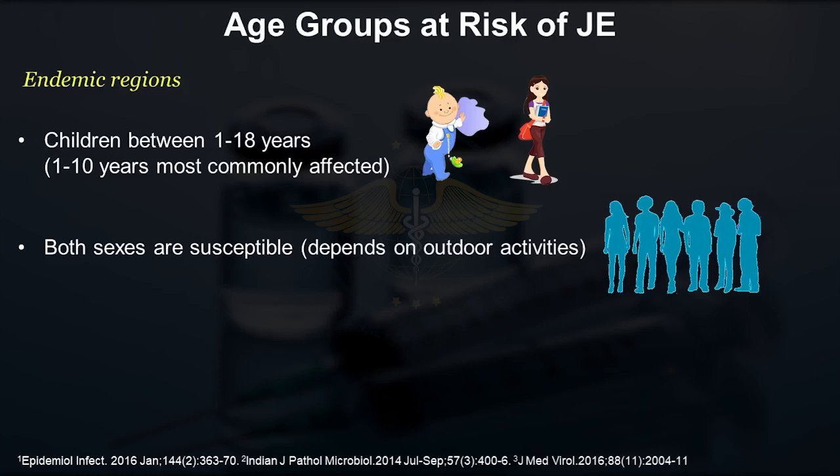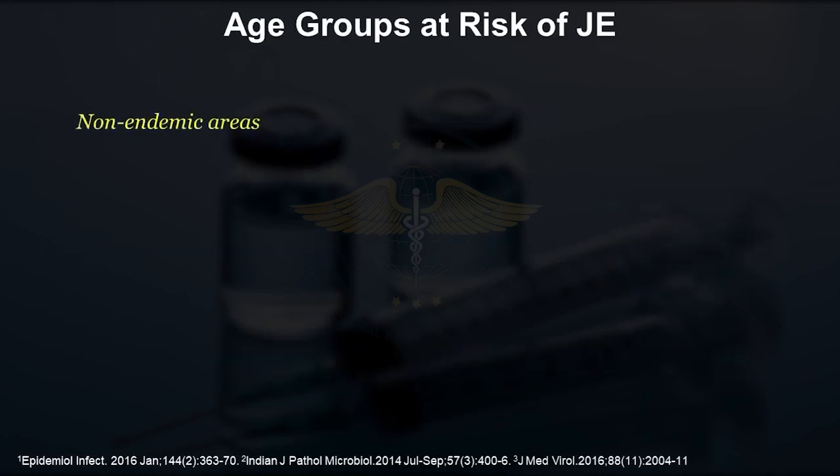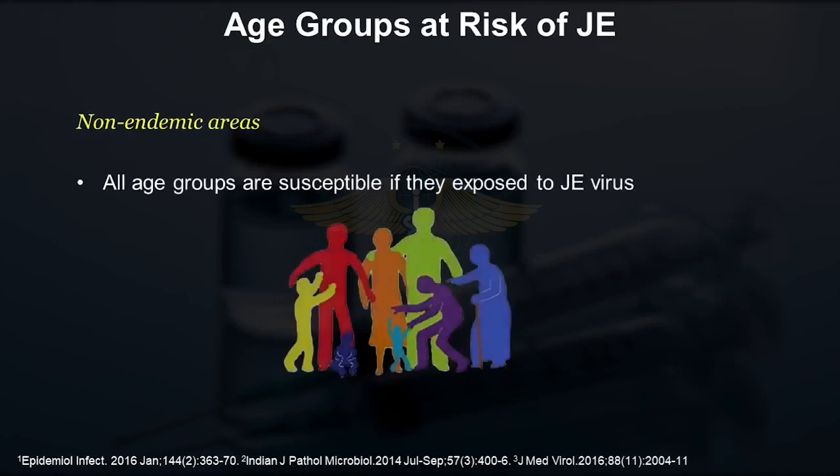The reason quoted is probably the improved vaccination, and we do not know how many years this vaccination is going to give us protection. So that is one reason it is happening in adults also, and in non-endemic areas also. In non-endemic areas, adults are equally affected as children.